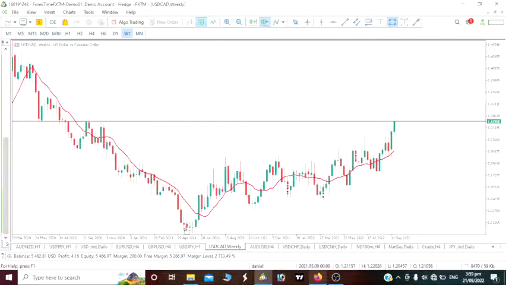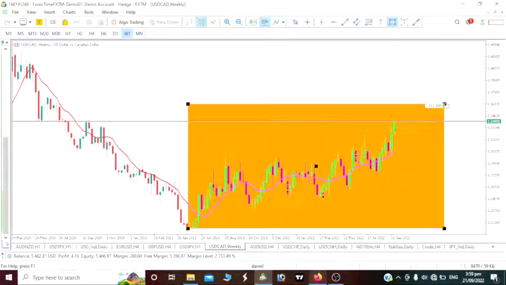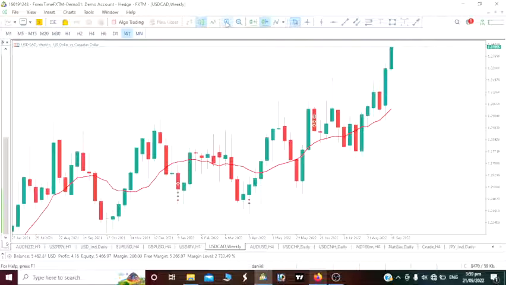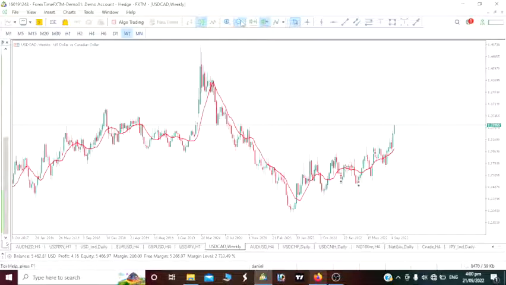So we can see one movement on this weekly time frame. That is a bullish move, right? We are actually on an uptrend on this weekly time frame on USD CAD, coupled with the fact that price is now above our 10-period moving average. We all know that once price is above the 10-period moving average, we are to look for it to go long. Especially if you are trading the weekly time frame, you are to go long, which means you are to buy this. So USD CAD, we are actually bullish.